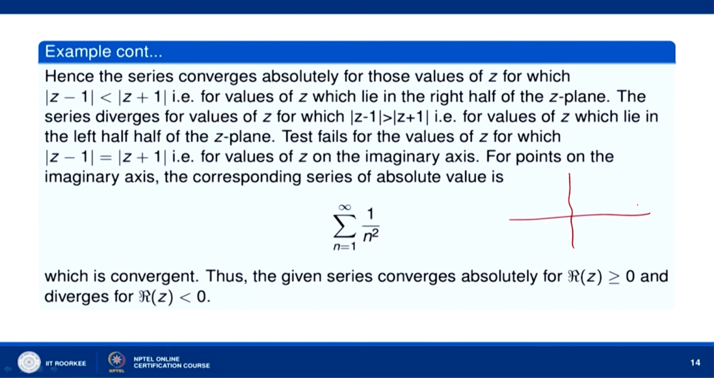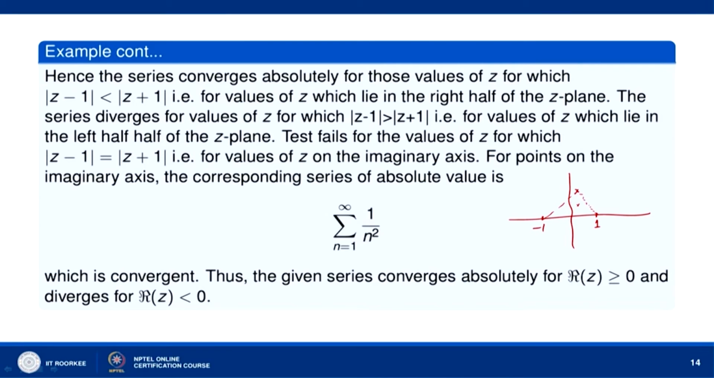Mod of z minus 1 is the distance of z from the point 1. So, z equal to 1 is here and z equal to minus 1 is here. Now, this inequality is valid for all those z whose distance from 1 is less than the distance from minus 1. Okay. So, this means that for all the points which lie in the right half of the z plane, the distance of this z from minus 1 will always be greater than its distance from 1.